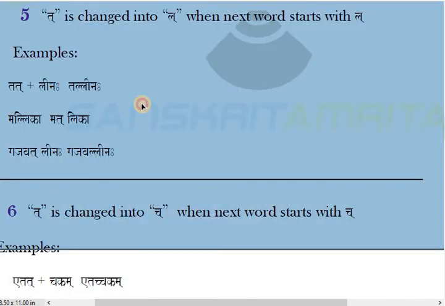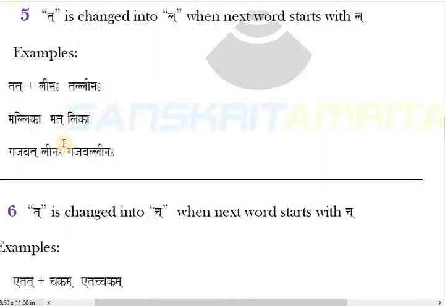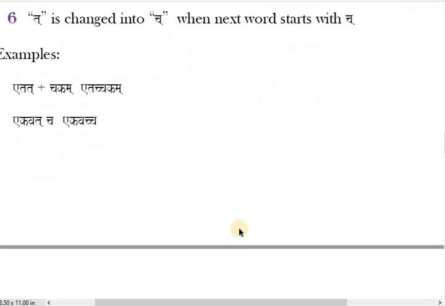In rule number 6, student, here you see in number 5, ta changed to la if the next is la. Here ta changed to cha. Can be changed to cha if the next is cha. Similar to this. Just in place of la we have cha. Etat chakram. Ta should be cha. Yes.